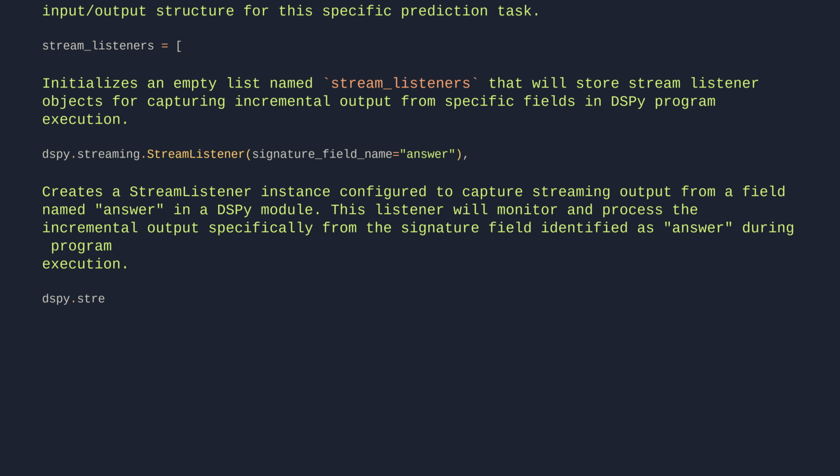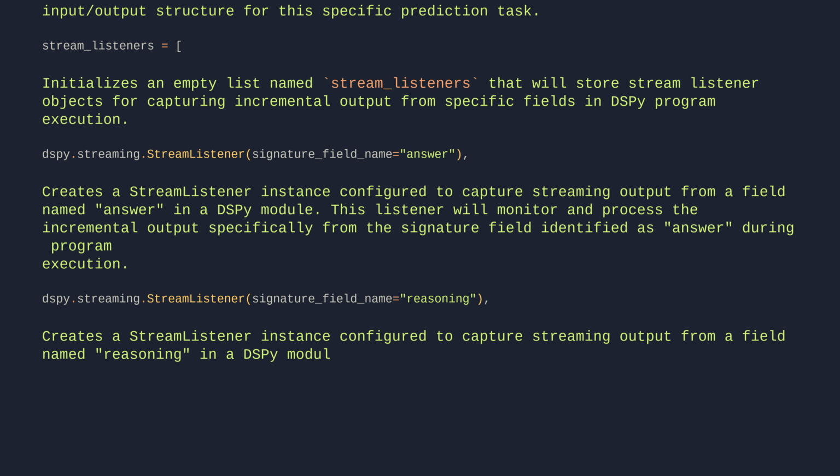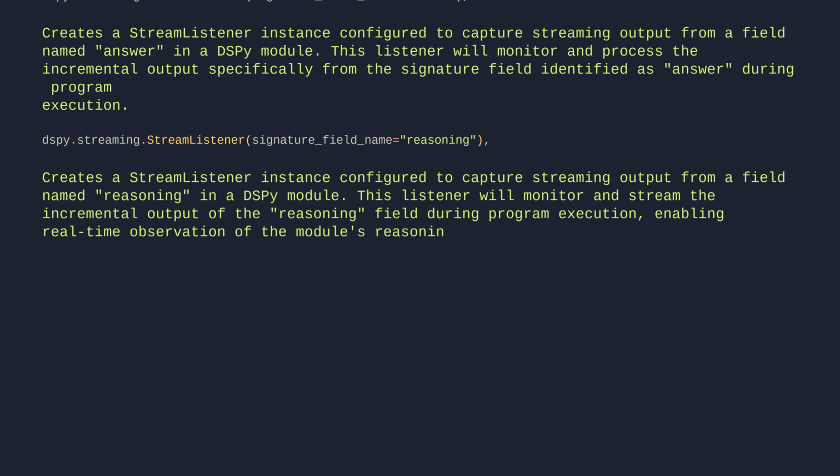dspy.streaming.StreamListener(signature_field_name="reasoning"). Creates a StreamListener instance configured to capture streaming output from a field named reasoning in a DSPy module. This listener will monitor and stream the incremental output of the reasoning field during program execution, enabling real-time observation of the module's reasoning process as it generates results.